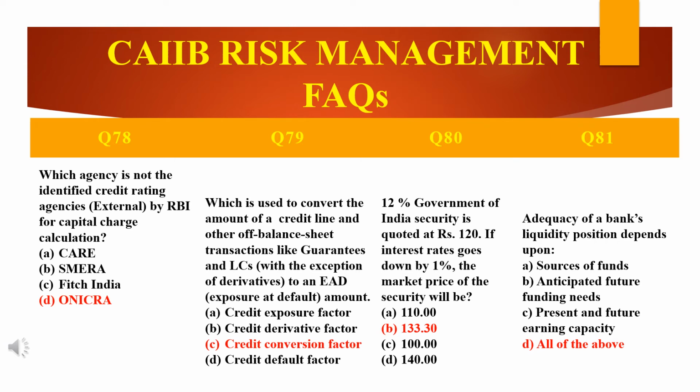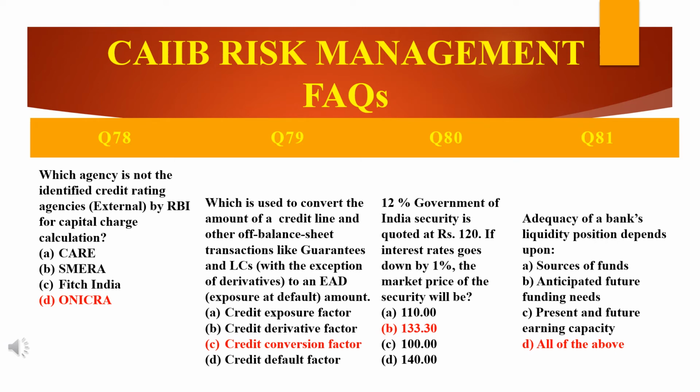The full list of RBI accredited credit rating agencies is as below. See here, CRISIL, CARE, ICRA, India Rating, then Brickwork, and so on. Okay, Onicra is not there.